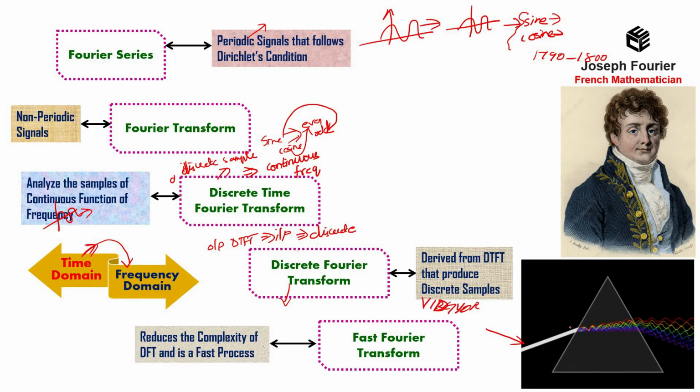Before falling into the prism, we know it is a single light and the light color is white. But when it crosses the prism, it is split into 7 colors of signals with 7 different frequencies. That's why we go from time domain to frequency domain, to gain more information about the signal and to analyze the frequency characteristics of the signal with the help of these transformation techniques.